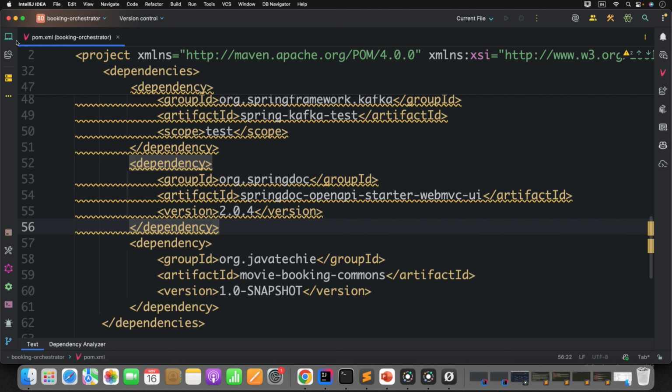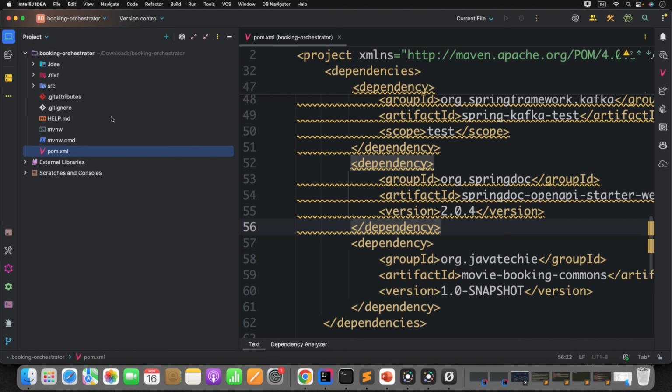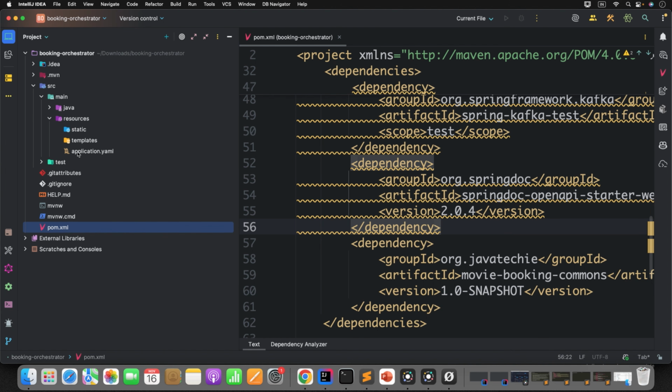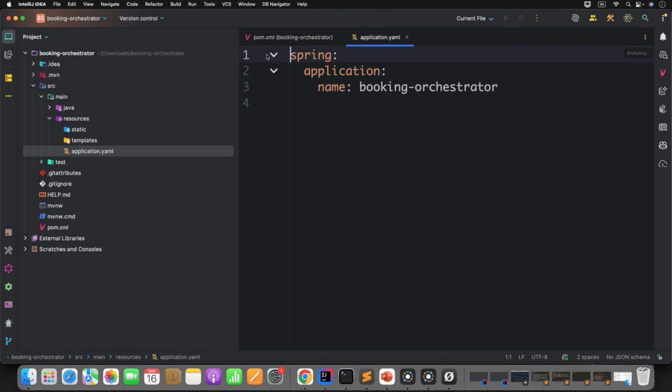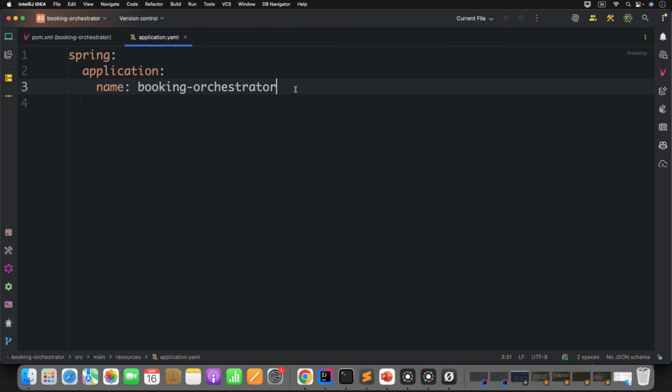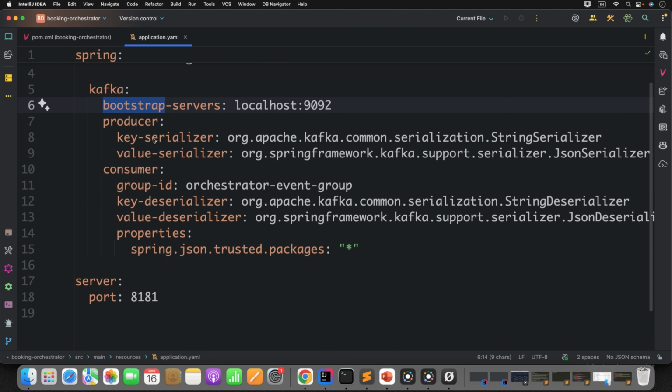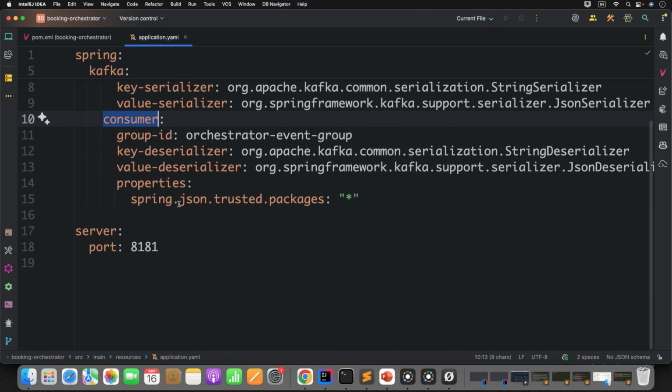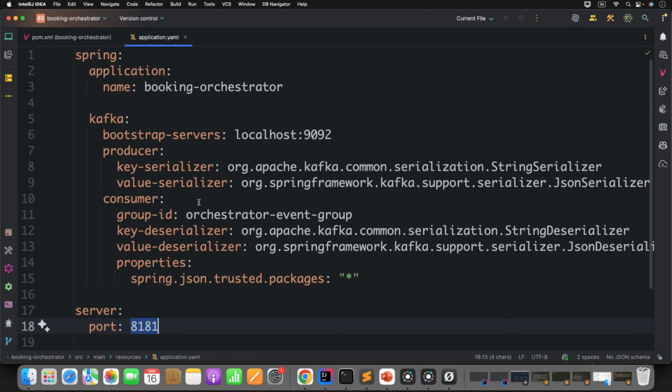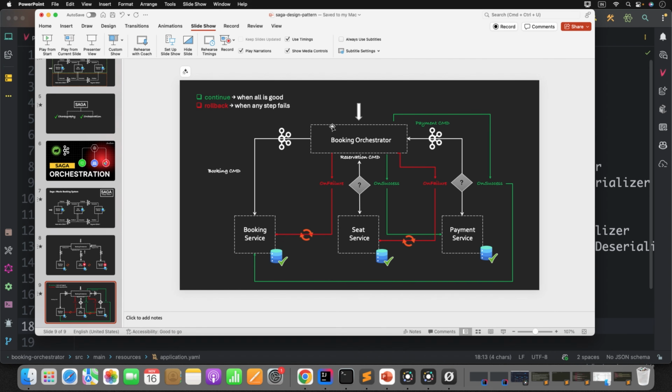Now what next? Let's go to our application and enable all the Kafka related configuration because this booking orchestrator will act as a producer and consumer, right? So go to the main resources. Can you see here? It created the application.yml file for us. Now let me add all the Kafka related configuration here. So we have defined the bootstrap server, then key serializer. I mean it's just a basic producer and consumer configuration. Okay. So the server port for this orchestrator layer is 8181. That's it. Now if you go and check the flow, we are all set to start coding our booking orchestrator layer.